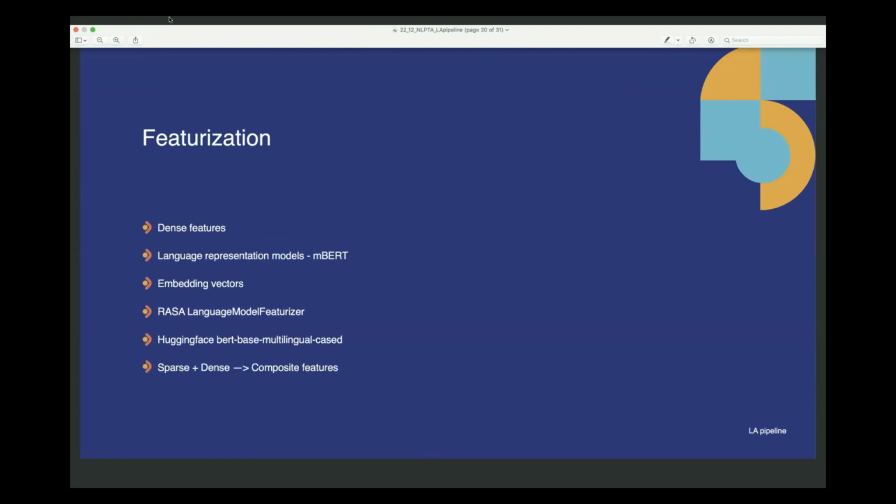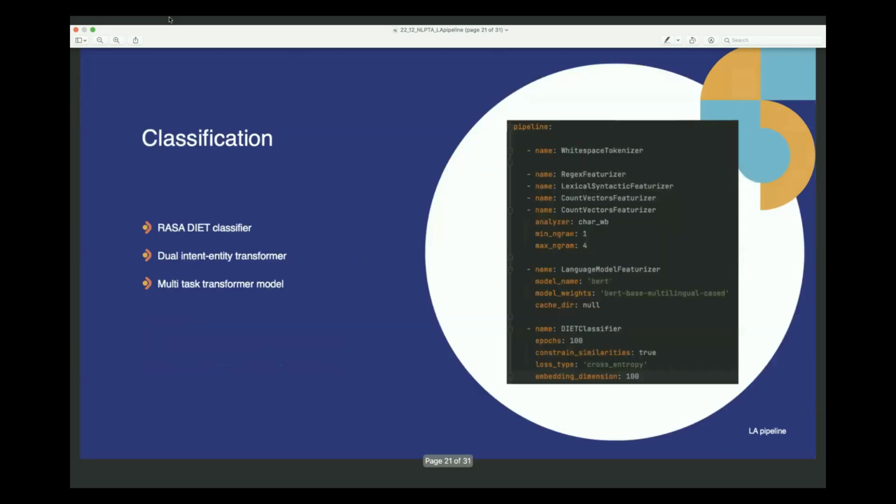And the dense featurizer is nothing but our language representation models, encoder representations. Here we are trying to use multilingual BERT, which Rasa allows us to do by integrating with Hugging Face. And finally, we put sparse and dense featurizers together as a linear combination and make a composite featurizer. So all in all,